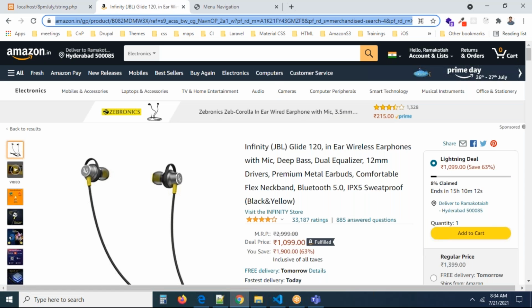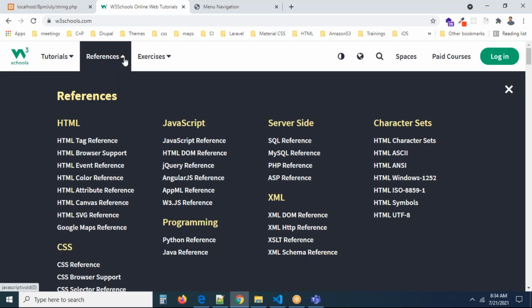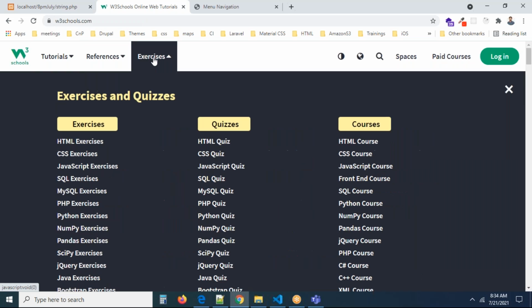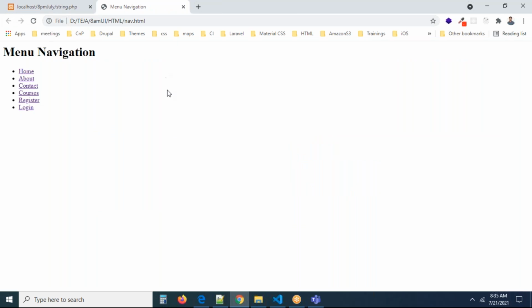You can go to W3Schools also. Here also we can see the mega menu. Can you see references? This is a mega menu. Tutorials, this is a mega menu. Exercises, this is a mega menu. If you want, you can close this like this. So these are called mega menus. How to create normal drop down menus is different, and mega menu is different. That too we can discuss, guys, don't worry, when we are discussing CSS.